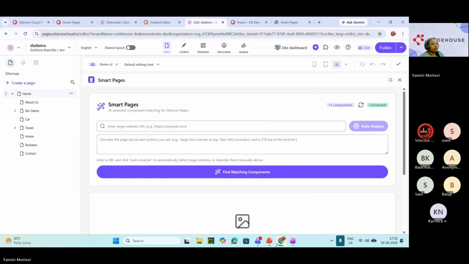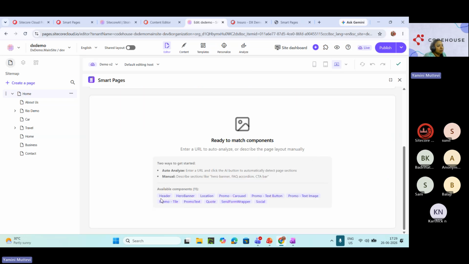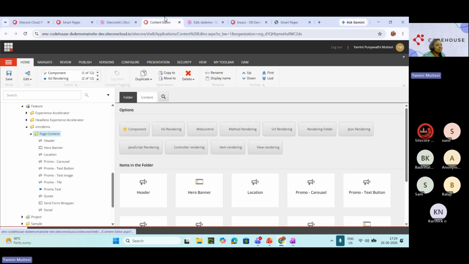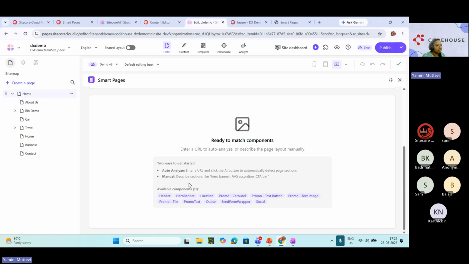Okay. Now this is what it is. There are 11 components. The listed components are also here. I can show you the content editor has similar 11 components. Page content has 11 components. The same components, I'm loading from here. So these are the things which are mapping to the analyzed AI.